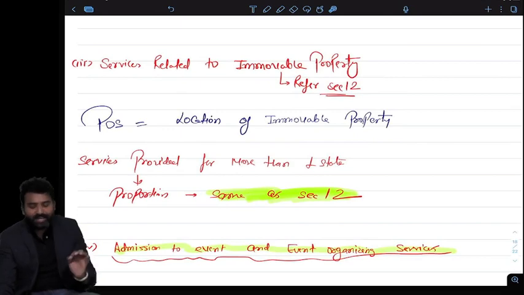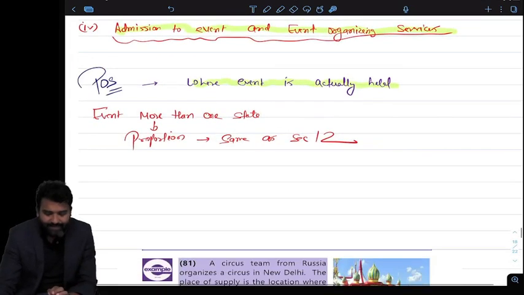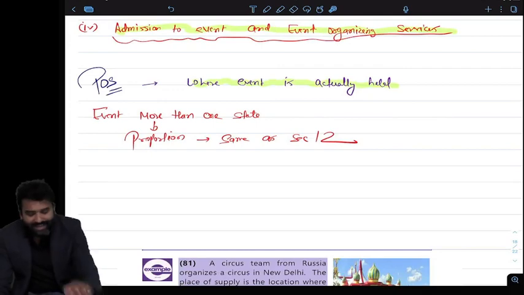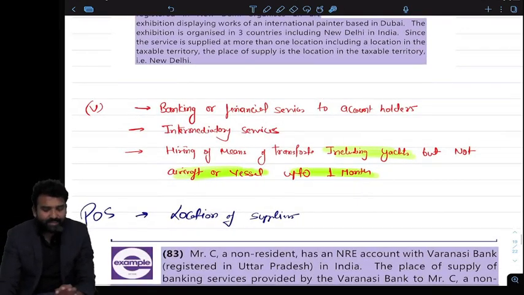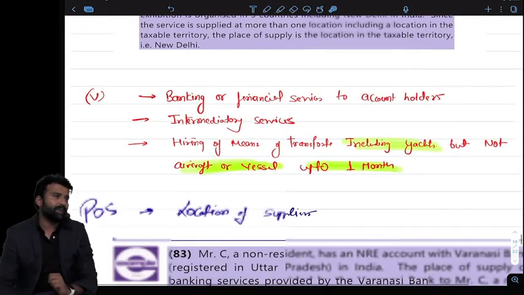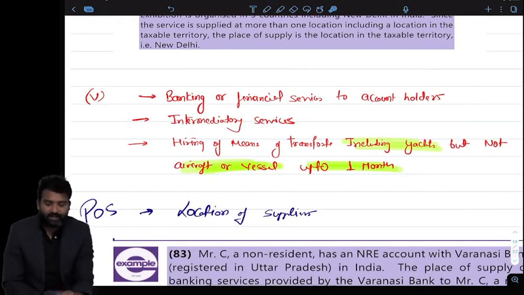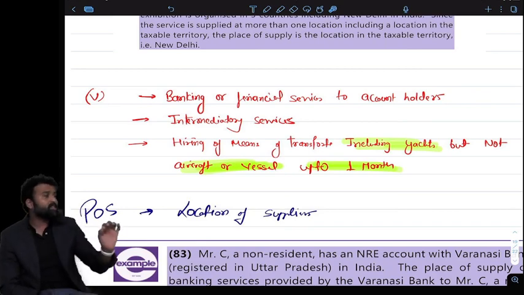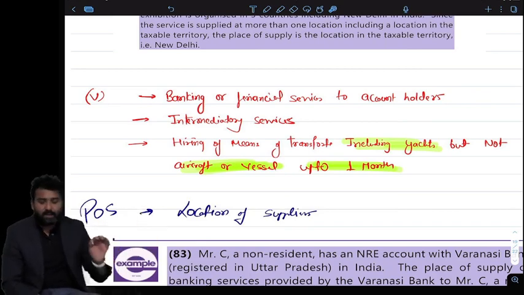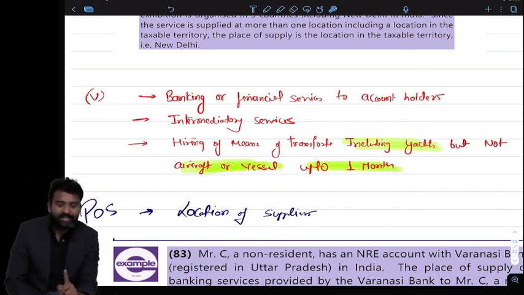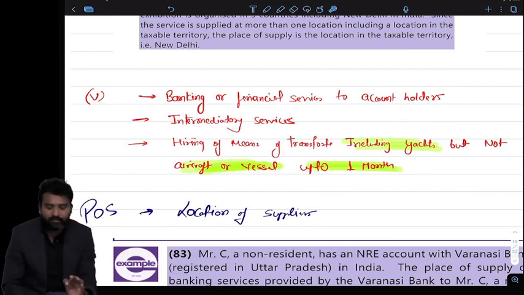Sir, immovable property, location of immovable property, it is exactly the same. Admission to event, where the event is held, it is exactly the same. Banking, now this is different. In case of banking, intermediary services and hiring of motor vehicle, normally we choose the general rule, location of receiver. But in case of cross-border transaction, we will be choosing location of supplier. Here the rule will change. Not location of receiver, it will be location of supplier. So bank, intermediary and hiring of motor vehicle up to 1 month, location of supplier.